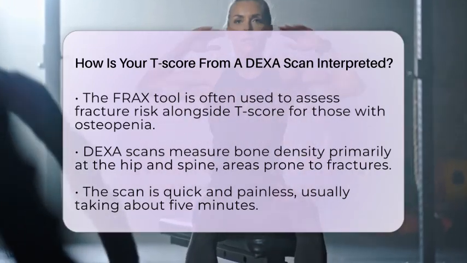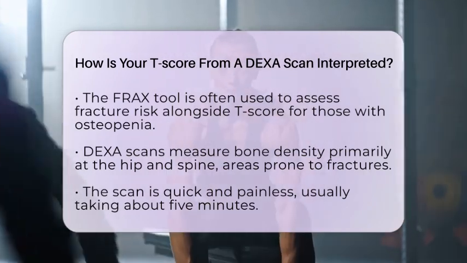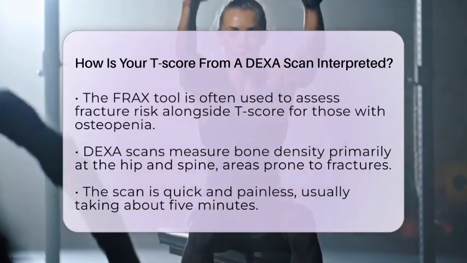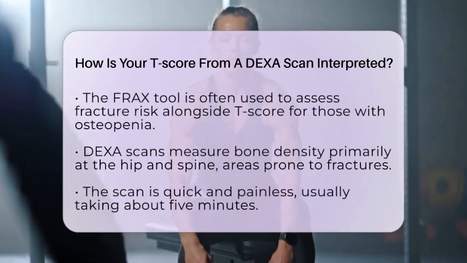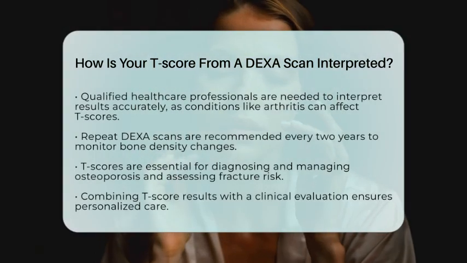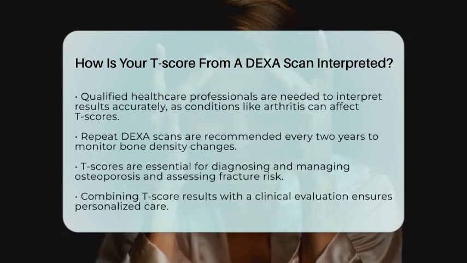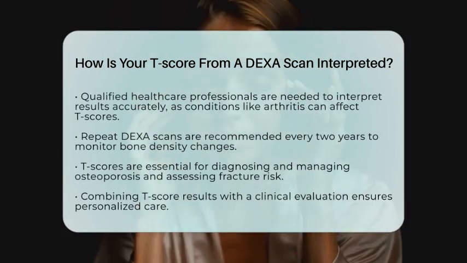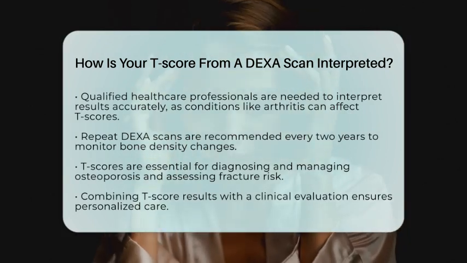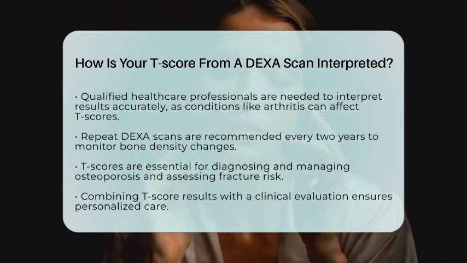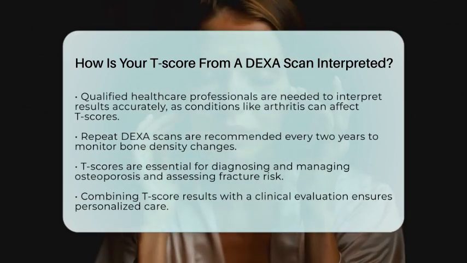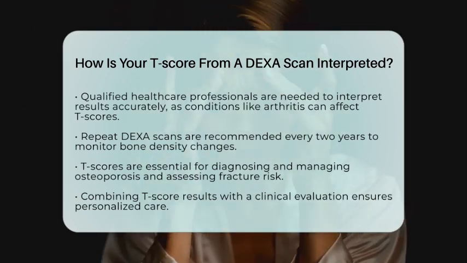DEXA scans typically measure bone density at the hip and spine, which are the areas most susceptible to osteoporotic fractures. The test is quick and painless, usually taking about 5 minutes to complete. However, it is essential to have a qualified healthcare professional interpret the results, as conditions like arthritis can affect T-score accuracy. To monitor changes in bone density over time, repeat DEXA scans are generally recommended every 2 years.